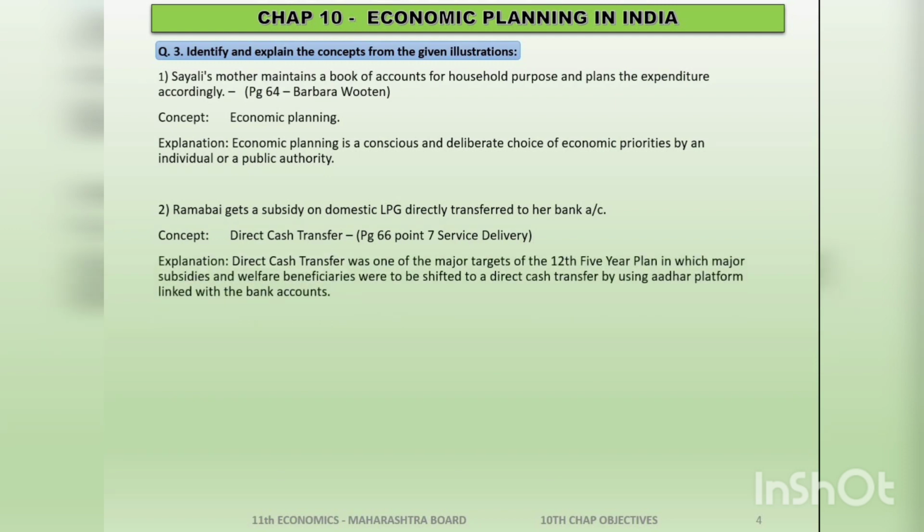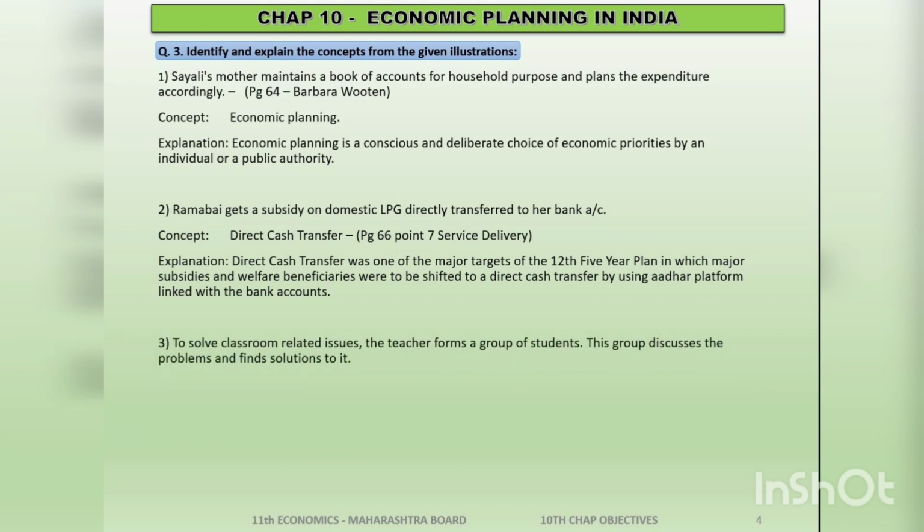This was a major target of the 12th Five Year Plan, in which subsidies and other benefits were shifted directly to our bank account by using the Aadhaar platform. That means when you connect your Aadhaar number with your bank account, all the government related payments, subsidies, even the refund on your income tax paid, are directly credited to your bank account. We go with question number 3.